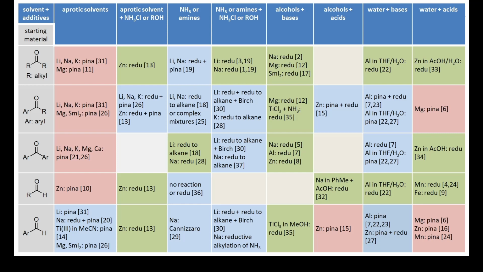In general, the tendency to yield pinacols increases when going from potassium to sodium to lithium to second group metals and then to third group metals. The solvent and additives are, however, more important for the outcome of these reductions than the choice of metal. This table shows that aprotic conditions mostly lead to pinacol formation, no matter which metal is chosen.